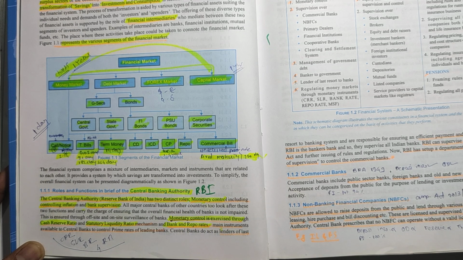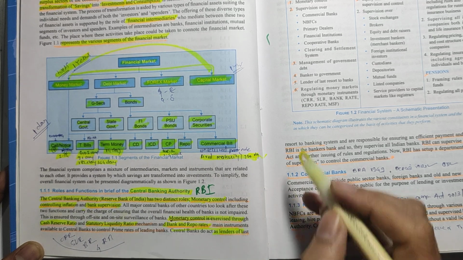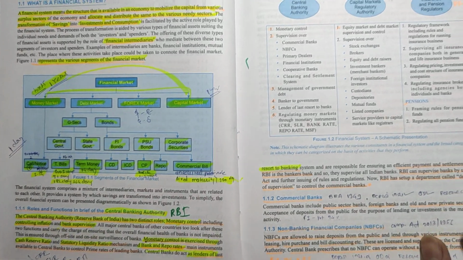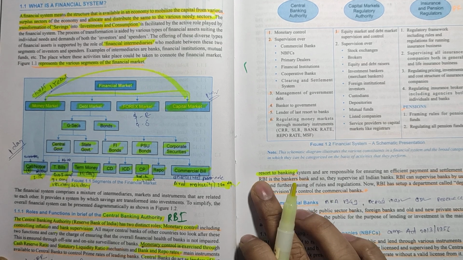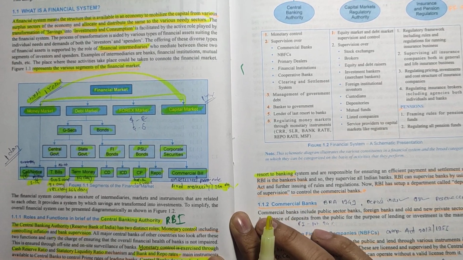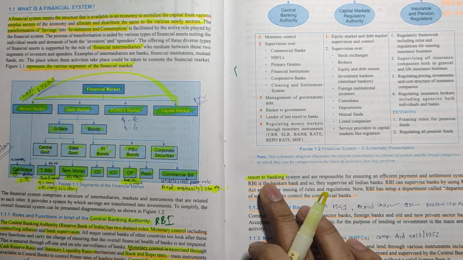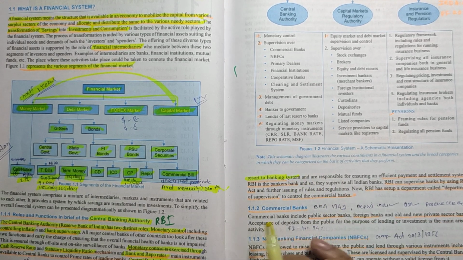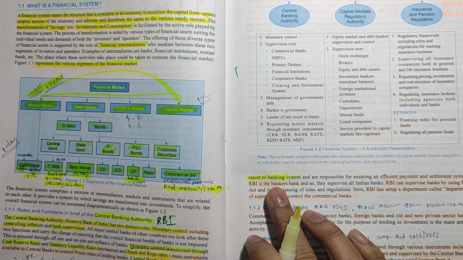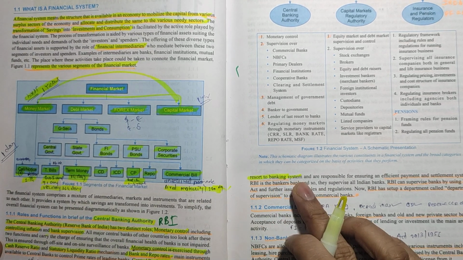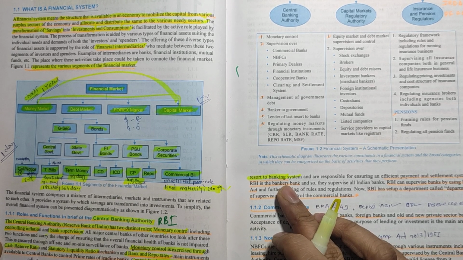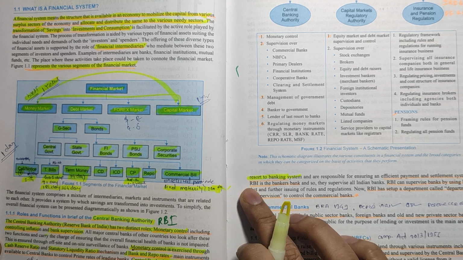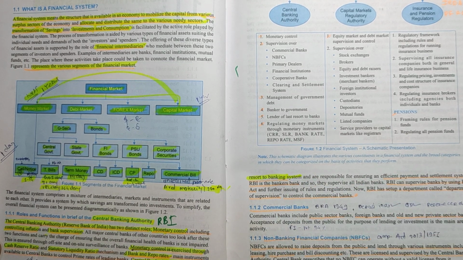Next, the central bank, that is the RBI, is the lender of last resort. What do we mean by last resort? It means that when no other option is available, the last option is the RBI. Suppose a bank needs some funds and nobody is helping it, then the RBI should act as the last resort to the banking system. In a recent case, we can see how the RBI intervened to save the Lakshmi Vilas Bank. In short, the last resort in the banking system is the RBI.